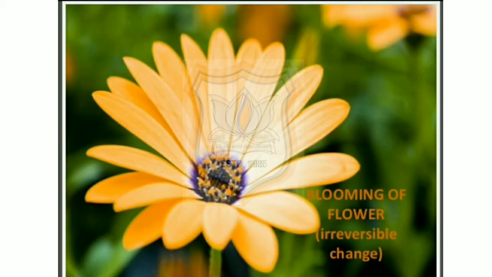Let us understand more how an irreversible change cannot be reversed. Example, blooming of flower. Once the flower has bloomed, it cannot bloom again. So, this is an example of irreversible change.